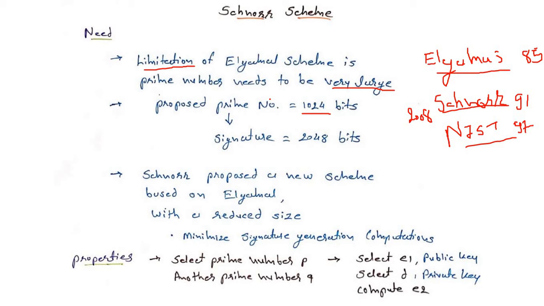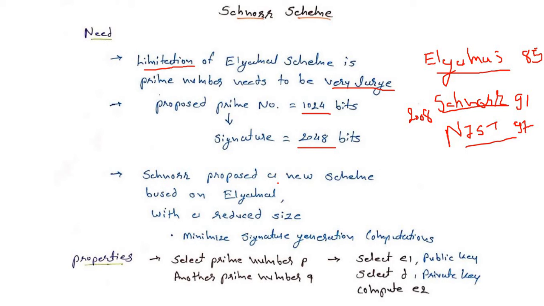Get it? And when we choose a prime number of 1024 bits, we will get a signature of 2048 bits. So it is double the chosen prime bits. Suppose we choose a 1024-bit prime number, we are able to generate a signature of 2048 bits.